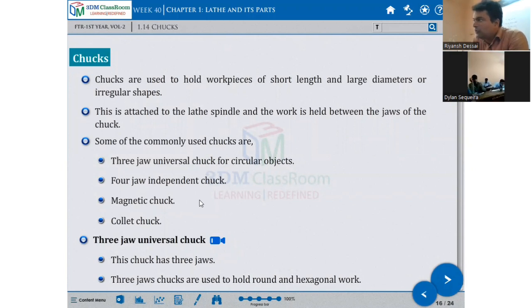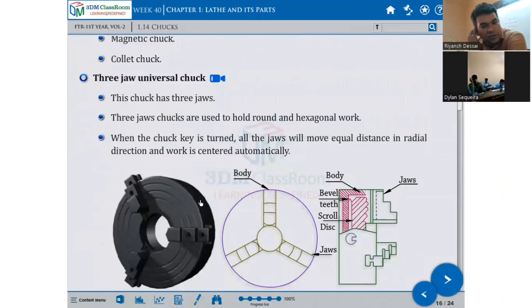Spindle is the main rotating axis. So we will clamp them. This is the 3-jaw chuck. You just watch this video.